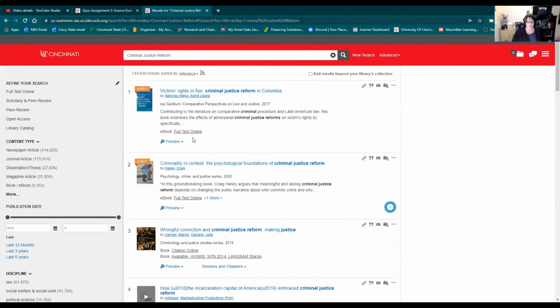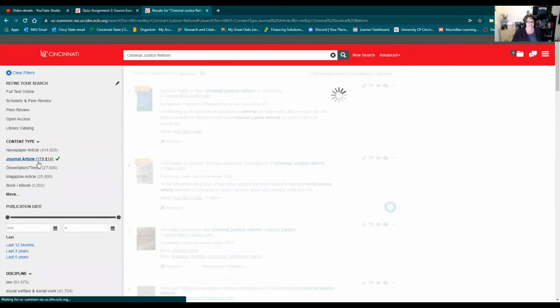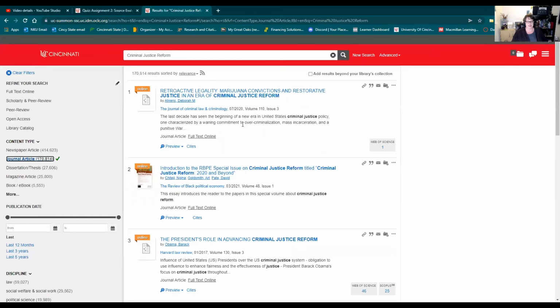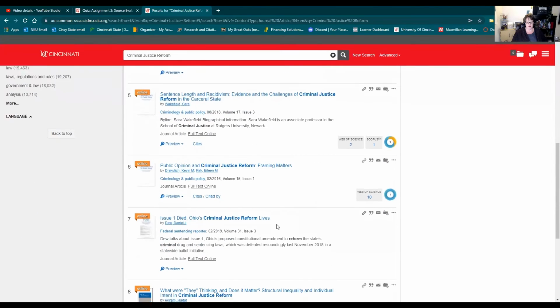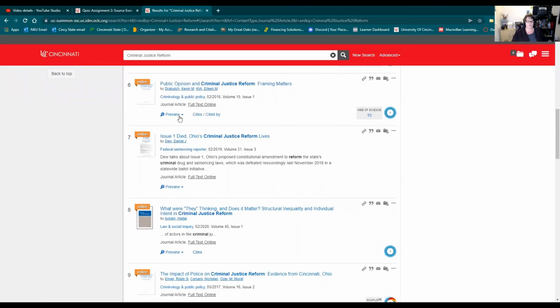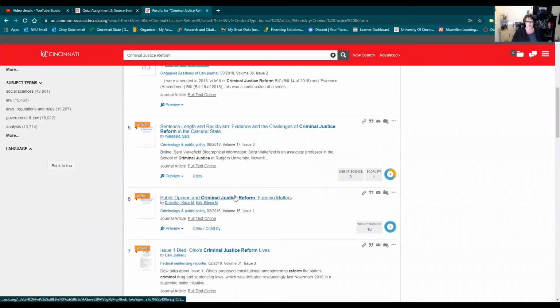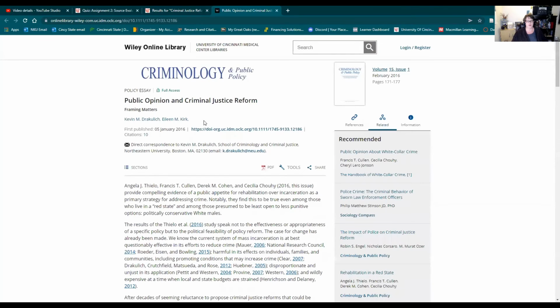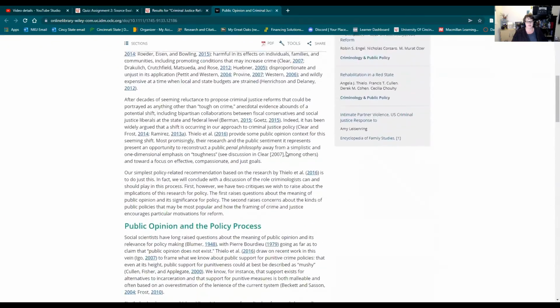So let's take a look at what we have here. Let's look at journal articles again. So we've weeded some stuff out, and then we have journal articles. We may have seen some of these in the other areas where we were doing our searches on Google Scholar and EBSCOhost. So let's see where this takes us. This is taking us to the Wiley Online Library, which probably would have cost us money to see.